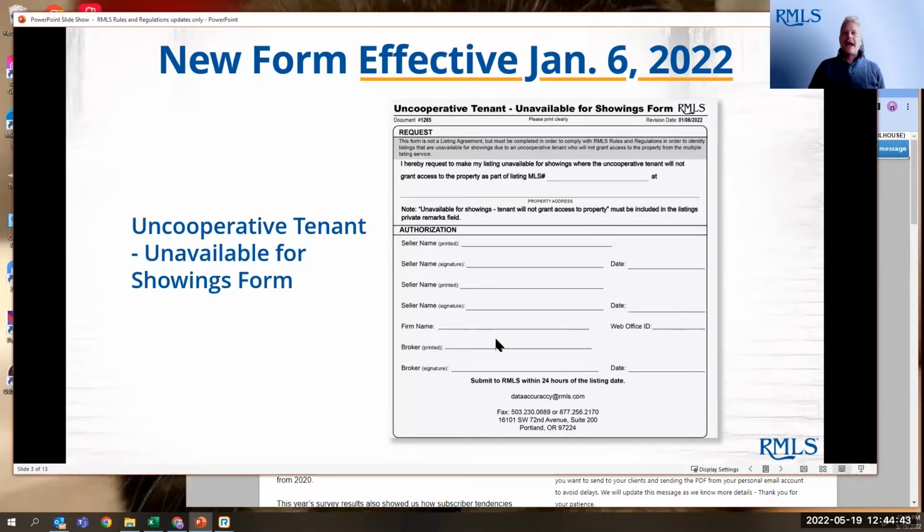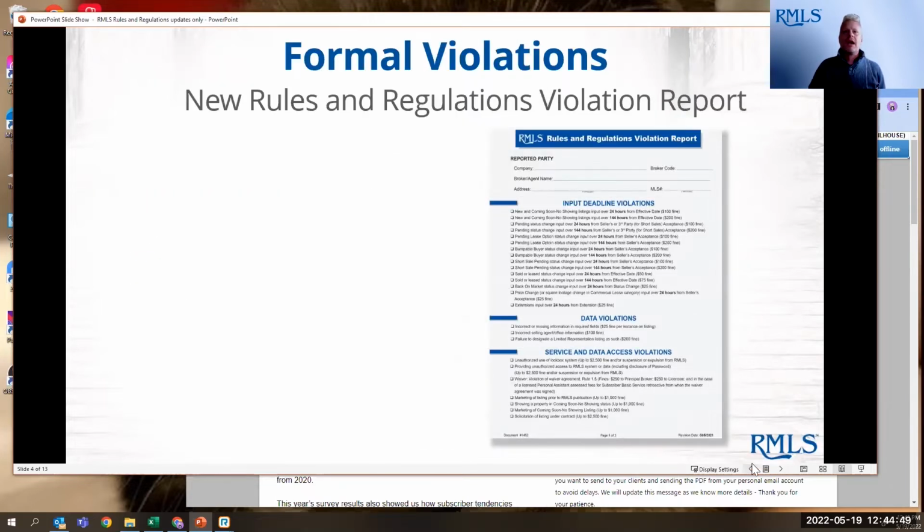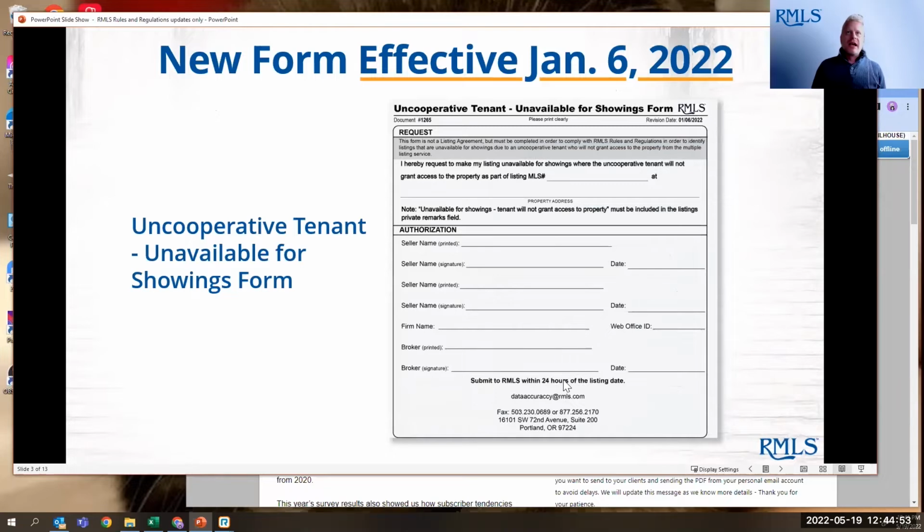So you simply need to fill that out and submit that to dataaccuracy@rmls.com. The email's right at the bottom of the form for you. Oops, I accidentally clicked on the screen and it jumped ahead for me. So that again came effective as of January 6th. If you have any questions, it's a pretty straightforward form. You can find that in the toolkit under all documents. You simply search out uncooperative tenant and that will bring it right up for you when you have those situations.